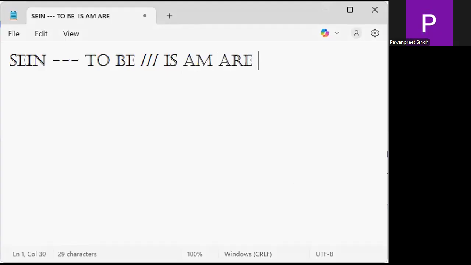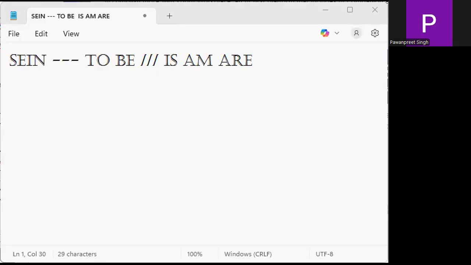But obviously, the moment we conjugate the verb sein, for example, sein is "to be". Now we'll go on to the conjugation, because in German, my friends, we have conjugations. Ich bin, du bist. In a language, we need to conjugate the verb. Yes, this is very important, which we need to understand. Sein is your full verb.